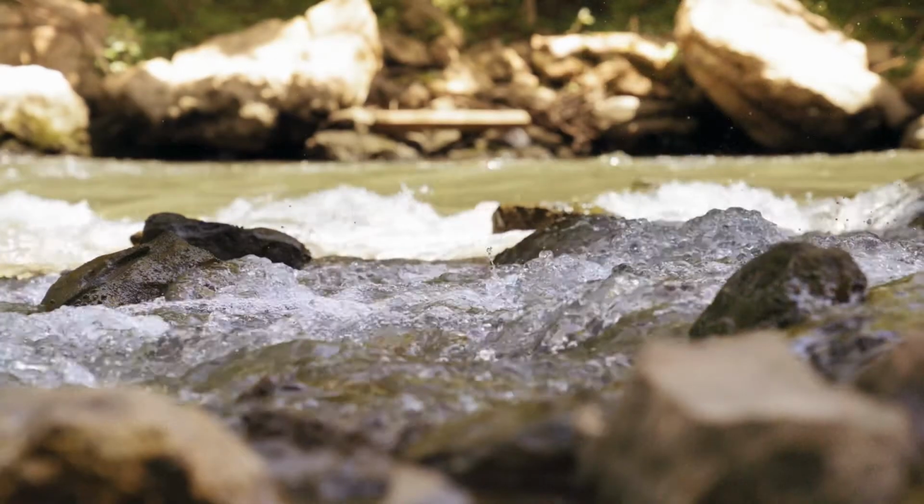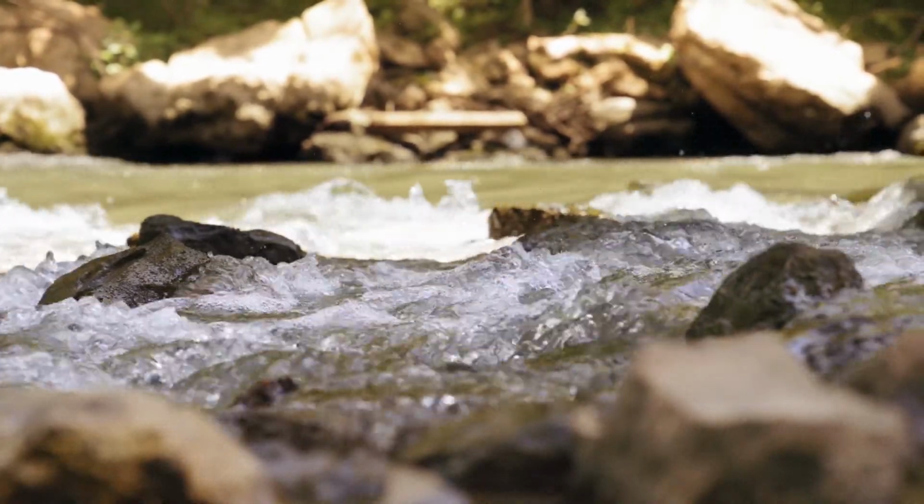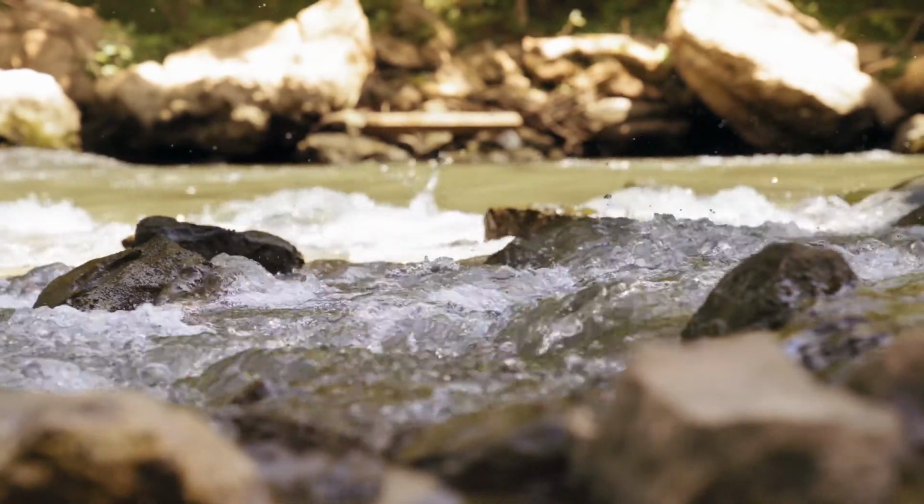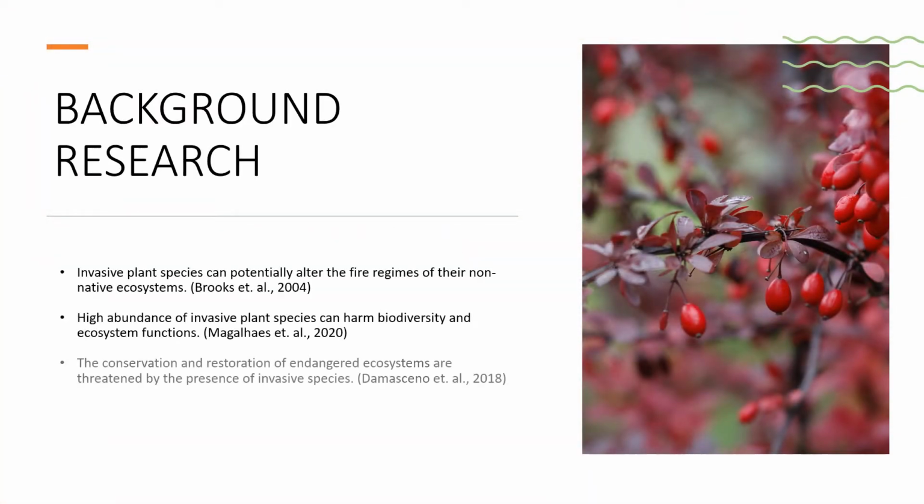Invasive plants are also known for their ability to devastate native plants by establishing dominance over water, important nutrients, and space, or by disrupting soil stability. In order to formulate a hypothesis on the effects of invasive plant species on their non-native ecosystems, we must first review the studies of others for background information.